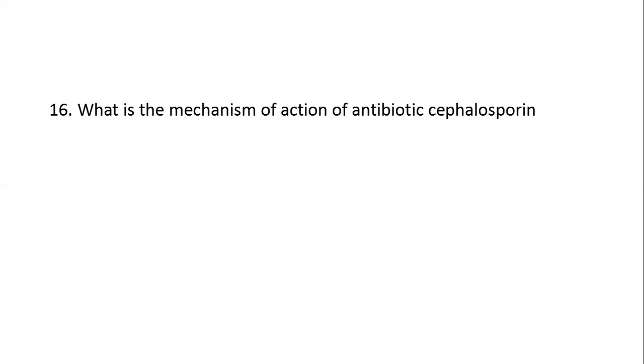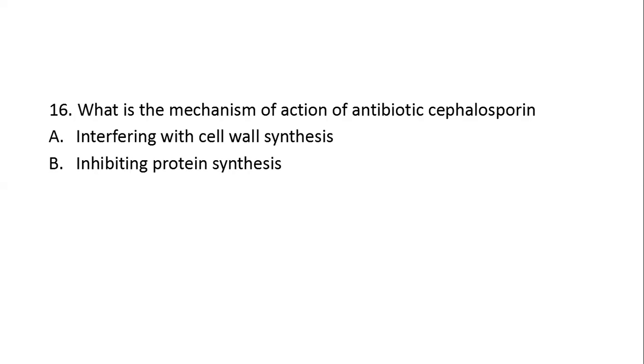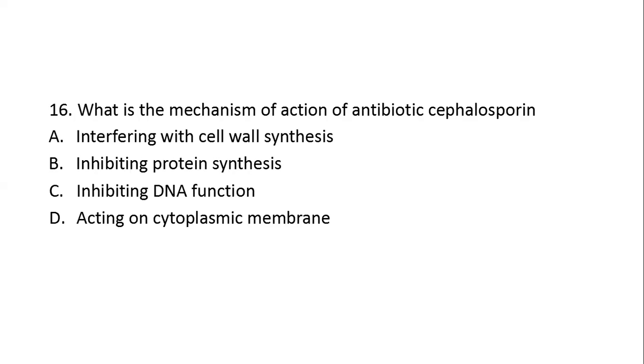Next question. What is the mechanism of action of antibiotic cephalosporin? Option A, interfering with the cell wall synthesis. Option B, inhibiting the protein synthesis. Option C, inhibiting the DNA function. Option D, acting on cytoplasmic membrane. Here, the right answer is option A, interfering with the cell wall synthesis. Cephalosporins act upon the peptidoglycan of the cell wall.